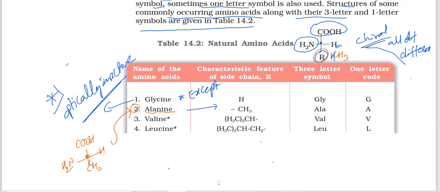All 4 different groups are there, so optically active. Like this, all remaining compounds are optically active only. Now, the alanine structure you have to remember. Next classification: is it neutral, acidic or basic? See, one COOH and one NH2 group is there, so it is neutral only. If COOH groups are more, then obviously it will be acidic. If NH2 groups are more, then obviously it will be basic in nature.